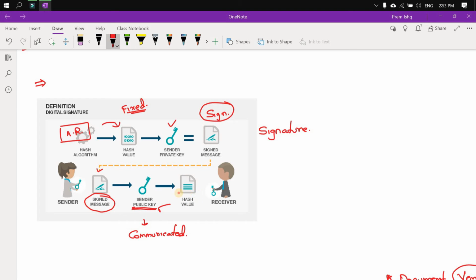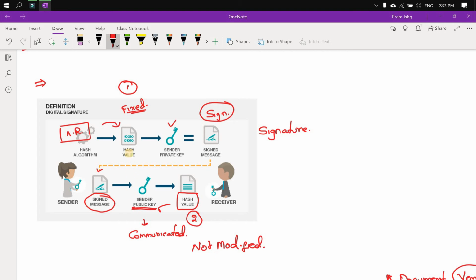That will give you one more hash value. If the hash value generated after applying your public key is the same as the initial hash value of the document, it means your document is not modified. And this is how the verification process works.